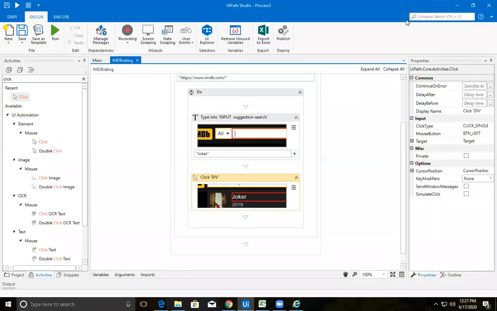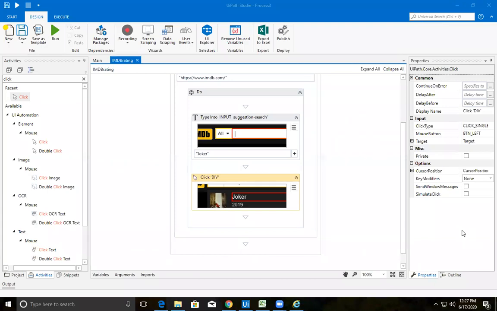Please let me know if you have any doubts. You can just unmute yourself and tell me. Santoshi, it is showing cannot see UiPath element. Something you are missing. Priya Bhavana, the word Joker is not being opened here. You need to type there. Please check whether you are doing it correctly or not. Fine. Till now, are there any other doubts? Can I move on to the next one?